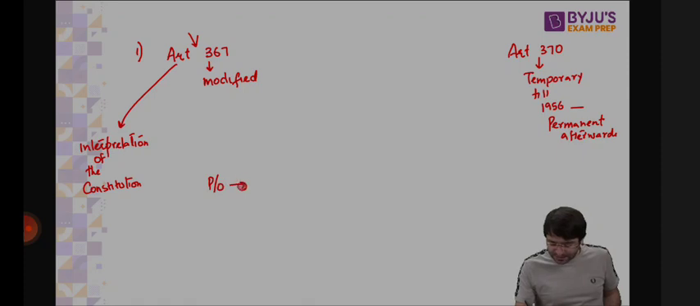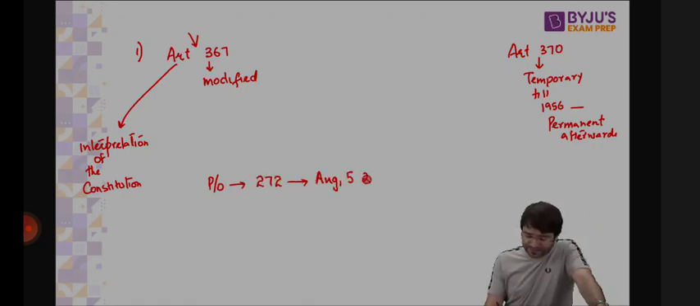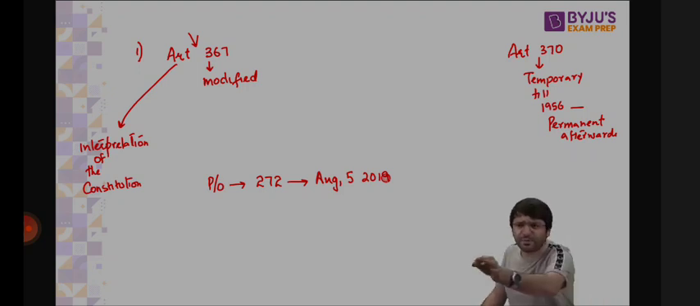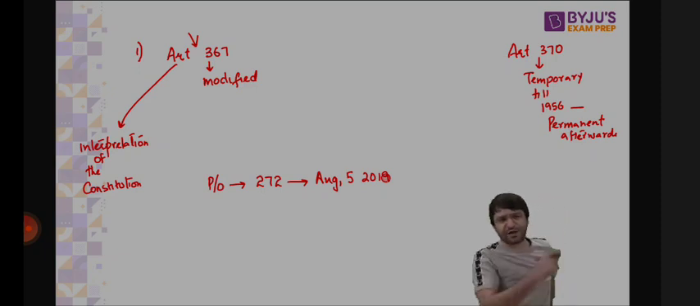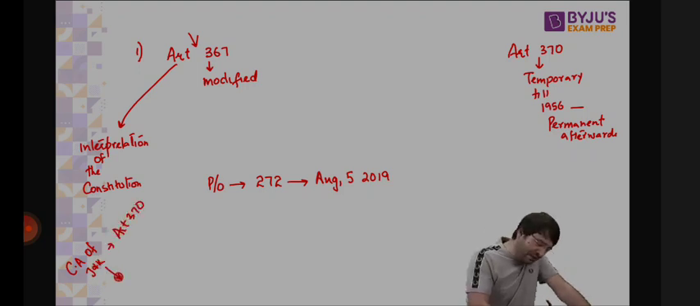What did the government ask the President to do? Issue Presidential Order 272 on August 5, 2019. Please use Article 367 to modify Article 370. How can I do that? You issue an order, and through this order, any provision of the Indian Constitution will be made applicable to Jammu and Kashmir. Yes. So we have a governor there, who is the state government. So take the recommendation of the governor and modify Article 367. How? Say that the Constituent Assembly, which is mentioned in Article 370 of the Constitution, means or should be interpreted as the Legislative Assembly of Jammu and Kashmir.